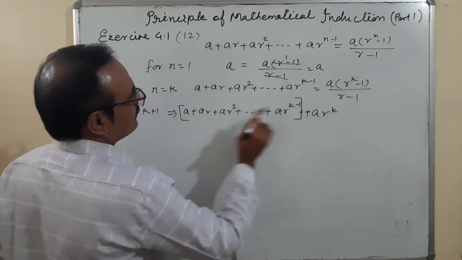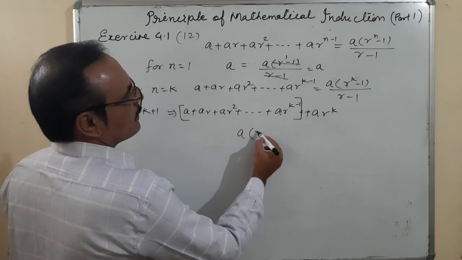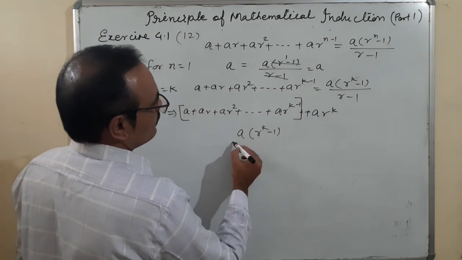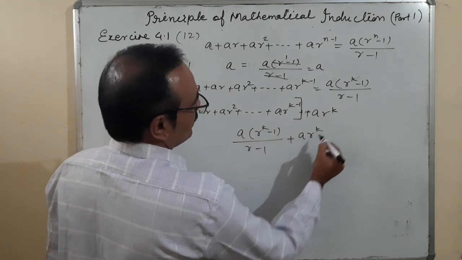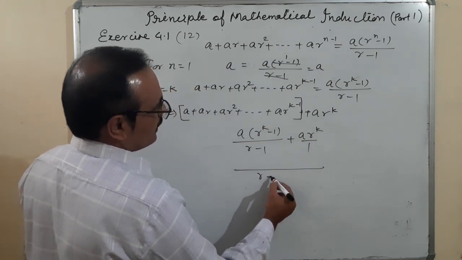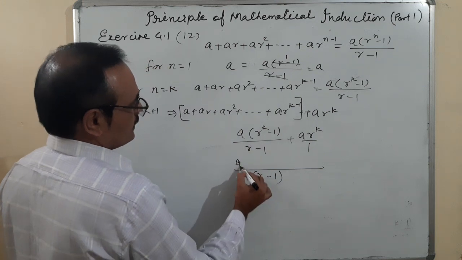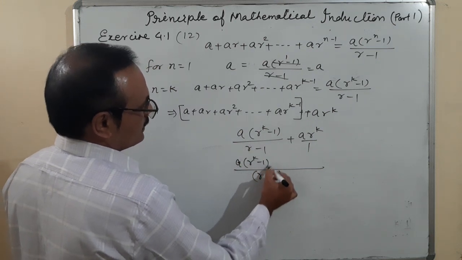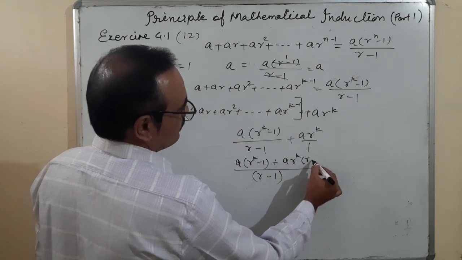Up to here I can write directly the value A times r to the power k minus 1 upon r minus 1, plus A r to the power k upon 1, taking LCM, r minus 1. This is A r to the power k minus 1 plus A r to the power k, upon r minus 1.